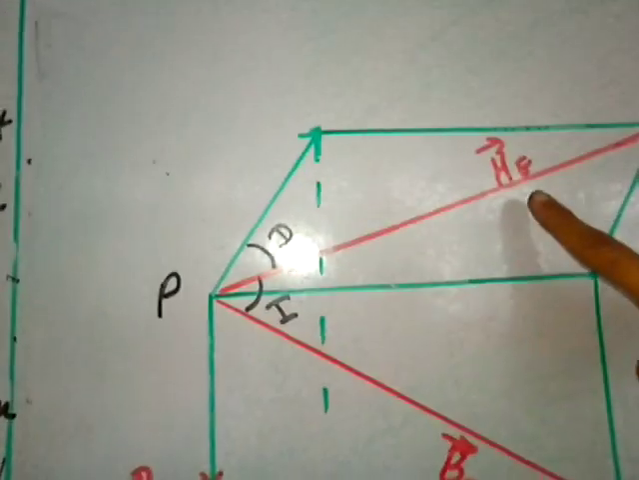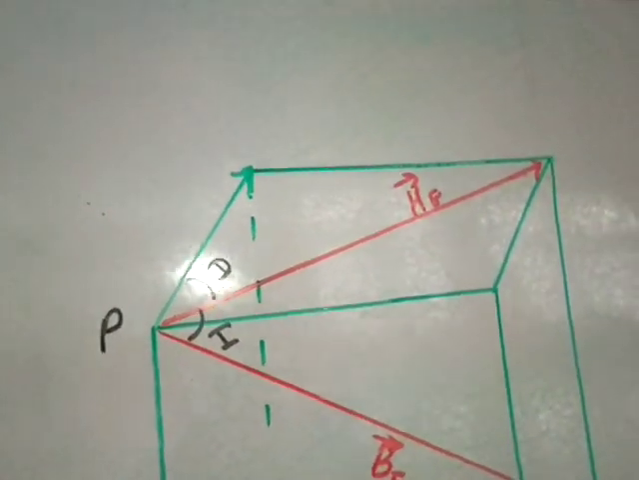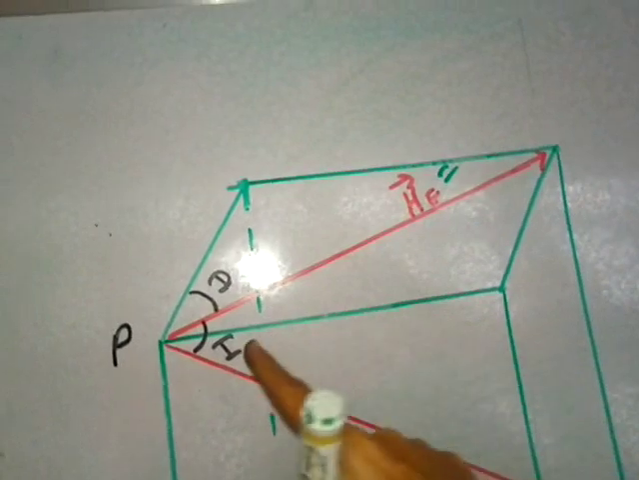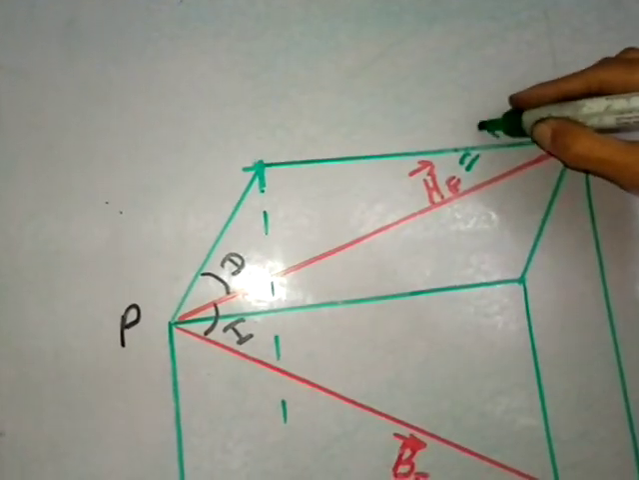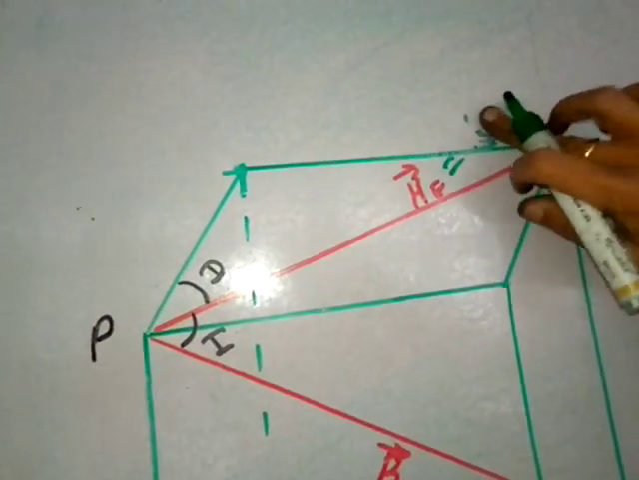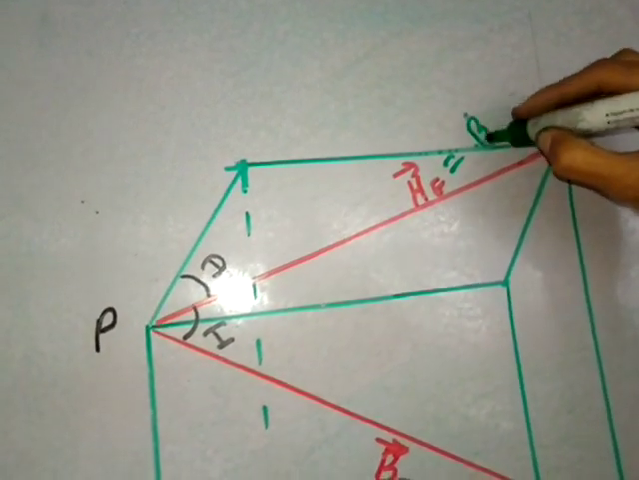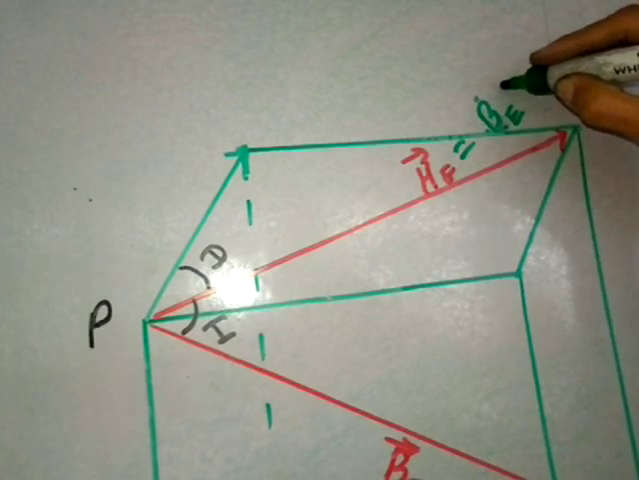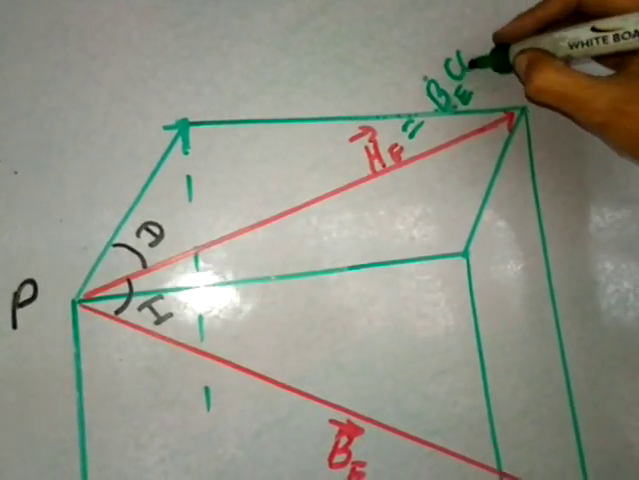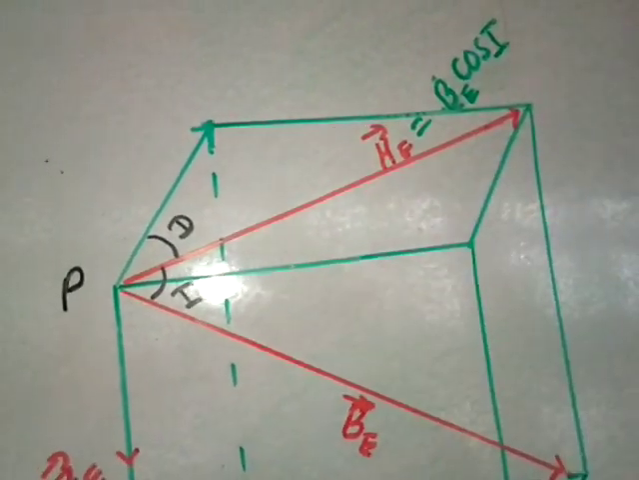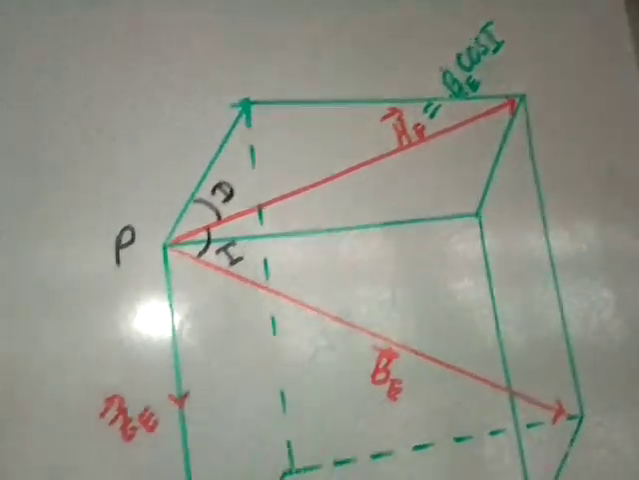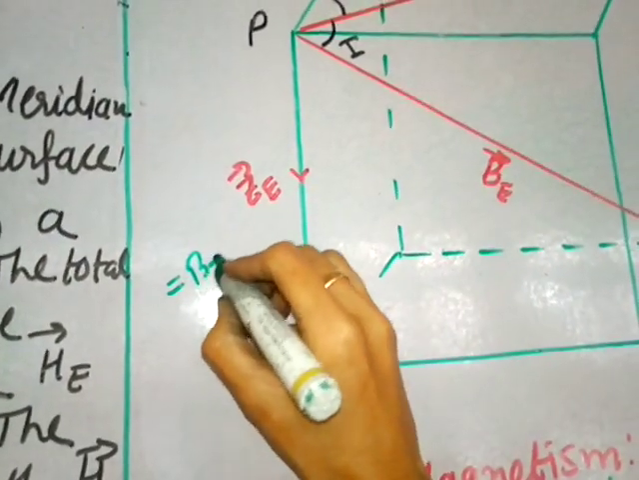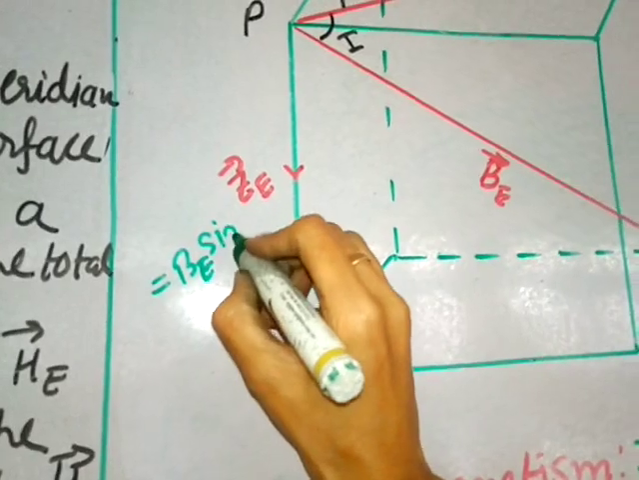So if this is the angle I, this is BE, the total magnetic field of the Earth. The horizontal component HE equals BE cos I, and the vertical component ZE equals BE sin I.